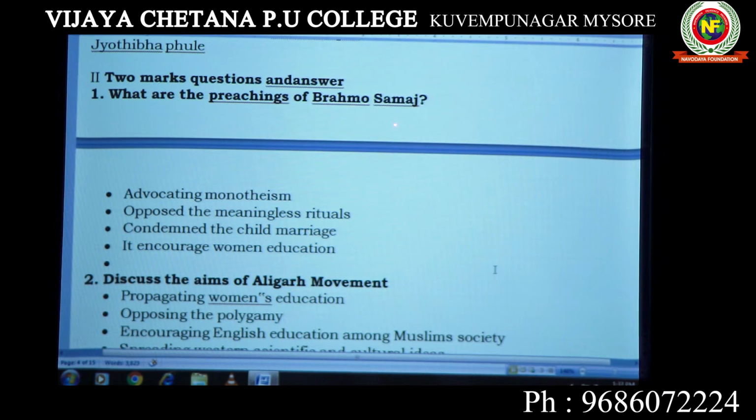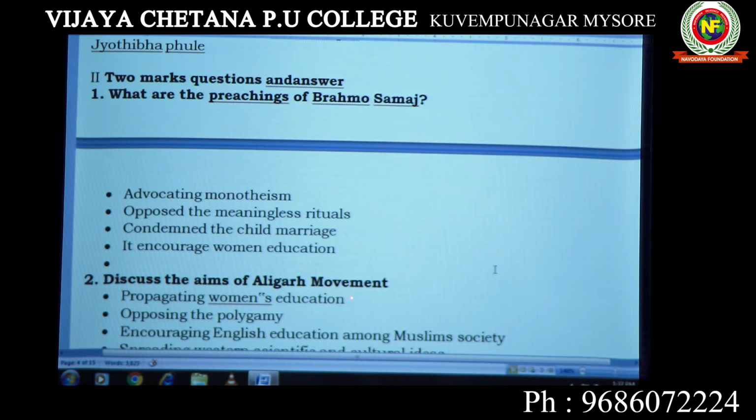What were the preachings of Brahma Samaj? Brahma Samaj advocated monotheism. Monotheism means worshipping one God. It opposed meaningless rituals, condemned child marriage, and encouraged women's education. Most Samajas did the same. But Raja Ram Mohan Roy of Brahma Samaj got Sati abolished. That has to be added here. You can add another point: Sati was banned by Raja Ram Mohan Roy of Brahma Samaj with the help of the British.